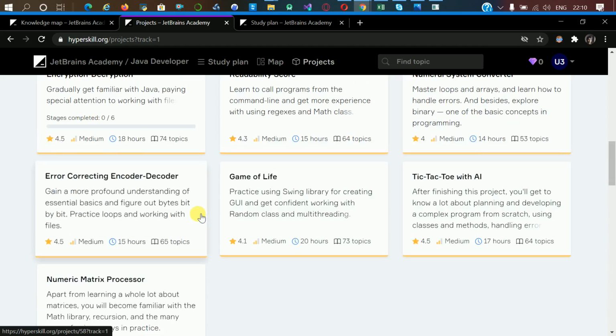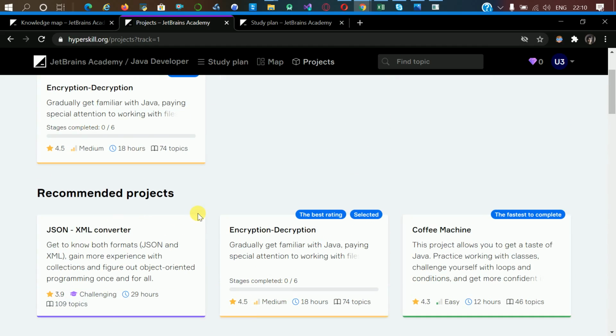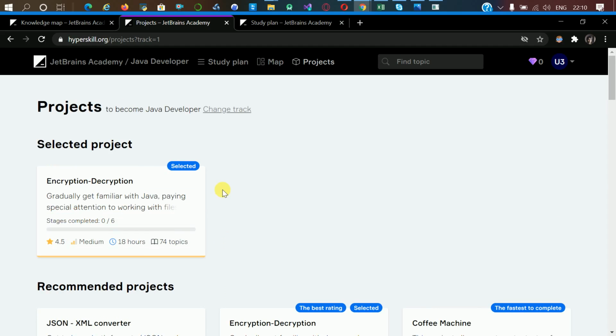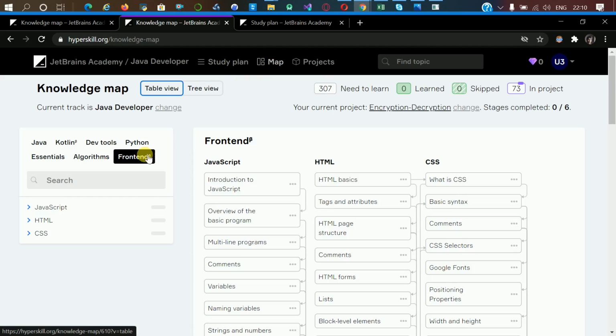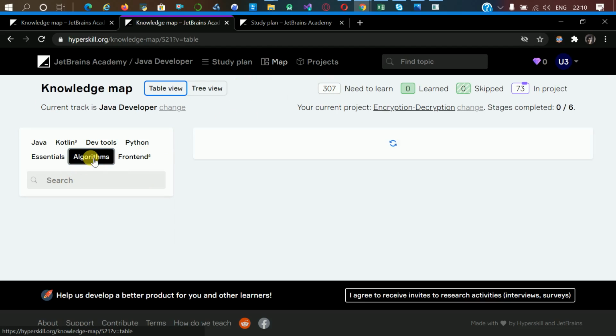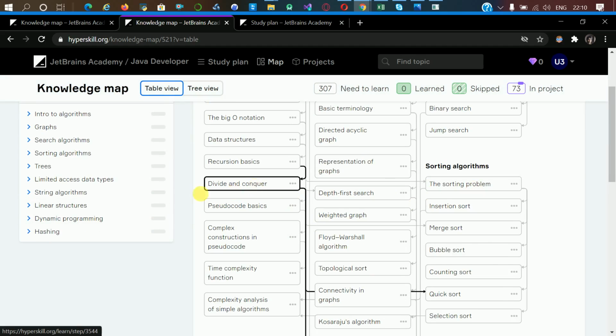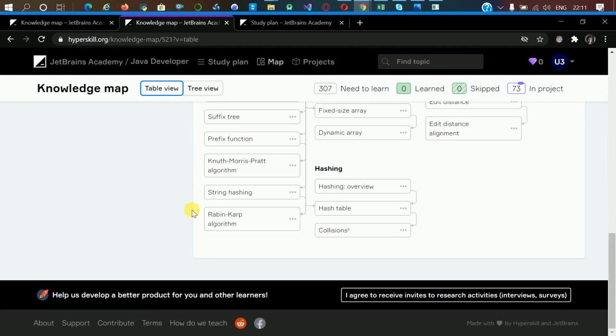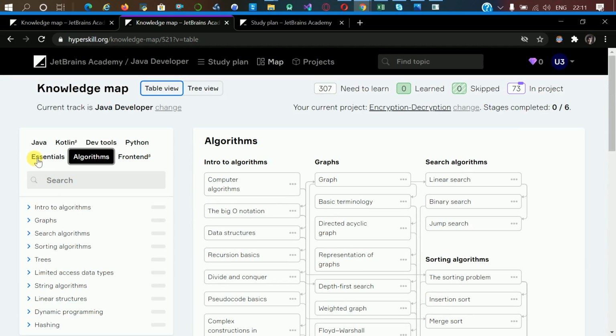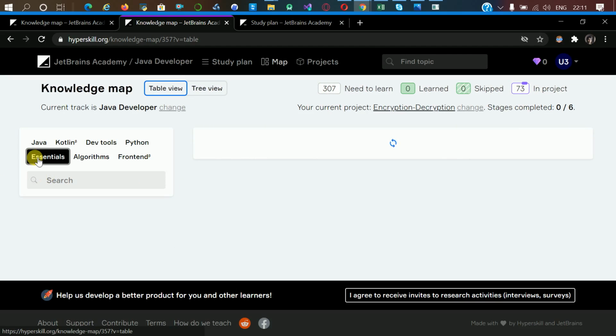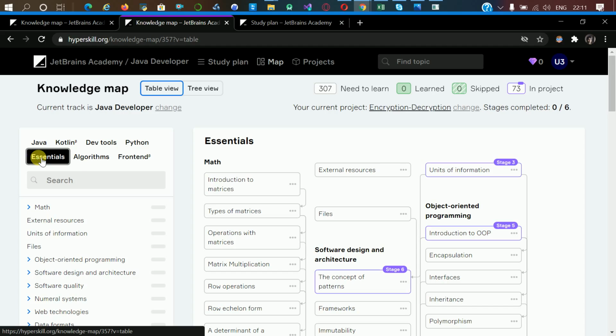So this is the very best website compared to others which I've seen. I especially recommend this to you guys. It shows you the projects. It guides you on how to do the selected project, and it also has a map for front end and algorithms. Let's see algorithms. You can see it's a very well defined map for beginners to understand the starting point, for those who are just starting to code, just starting in this career.